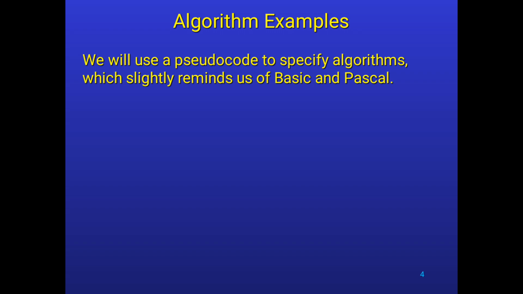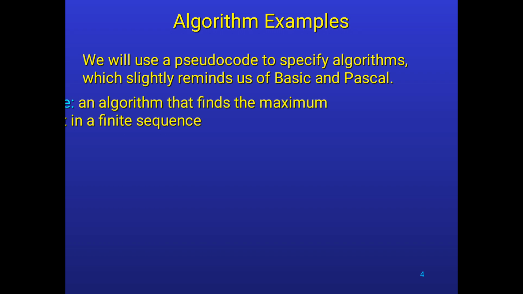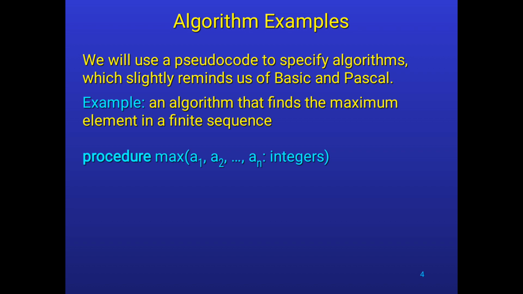We will use pseudocode for the specified algorithms to remember the basics. This is the algorithm for finding the maximum element in a finite sequence.